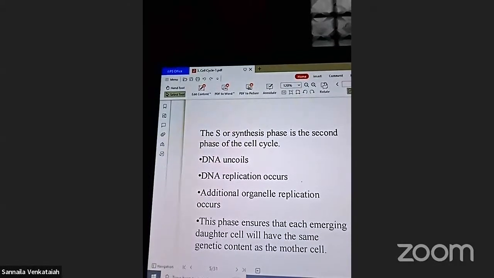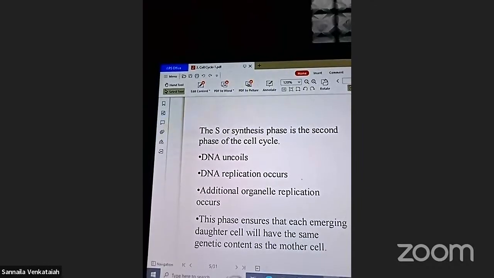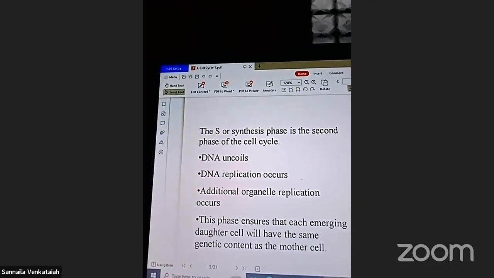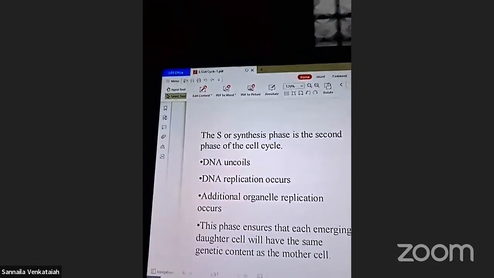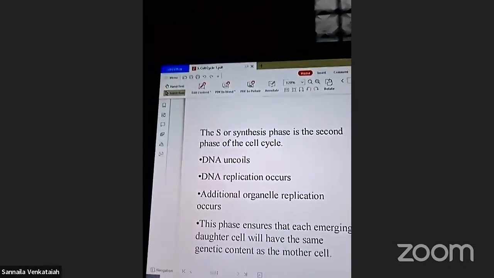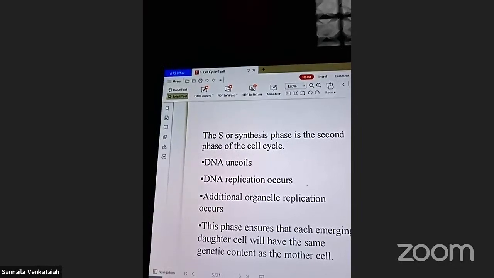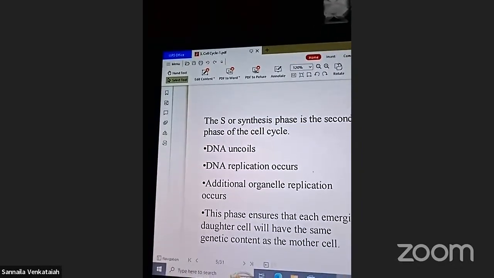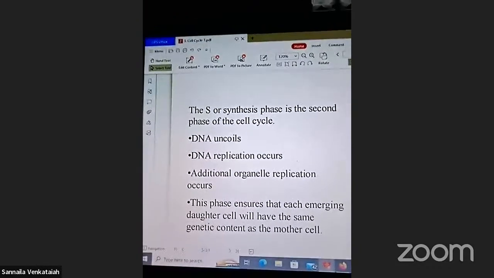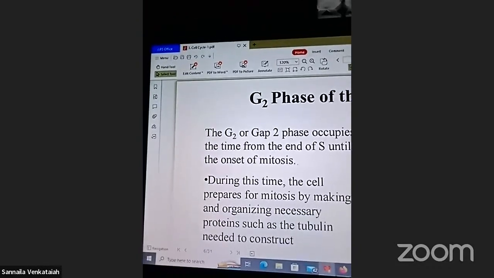Additional organelle replication occurs in this phase. The daughter cell will have the same genetic content as the mother cell.